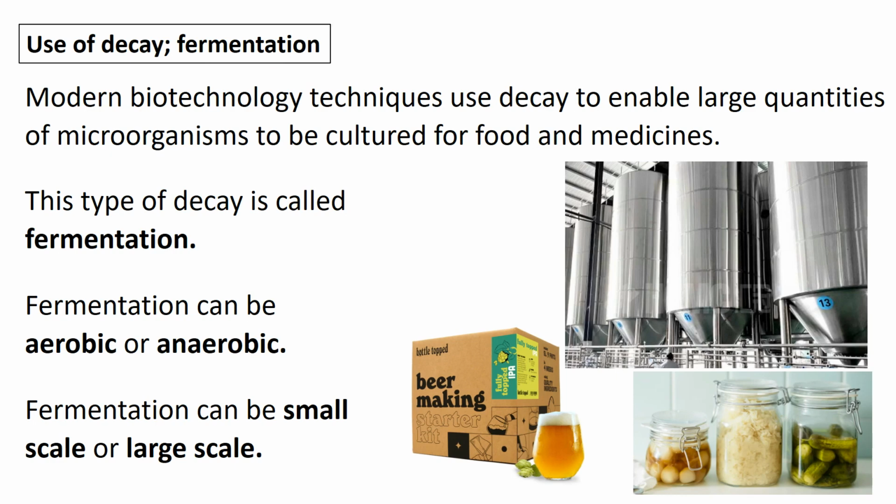We can do this in aerobic or anaerobic ways, and you can do it large or small scale. So some examples of fermentation: you can make beer at home, and that's using fermentation by yeast. Fermented foods are quite popular these days, so you can carry out fermentation in jars. And you can also have these really large scale fermenters at brewery factories and places.